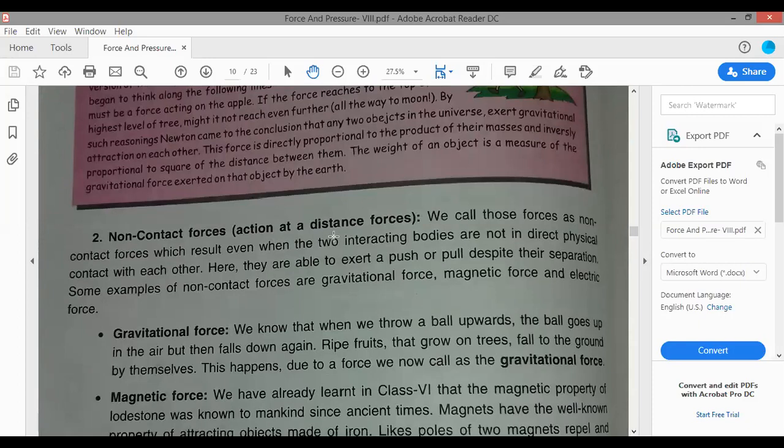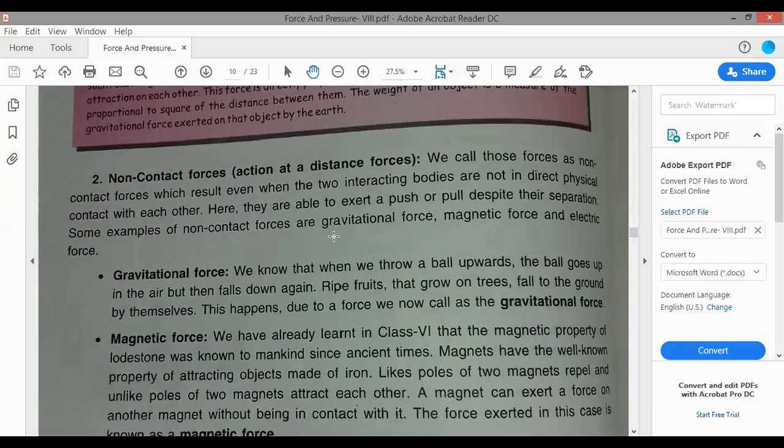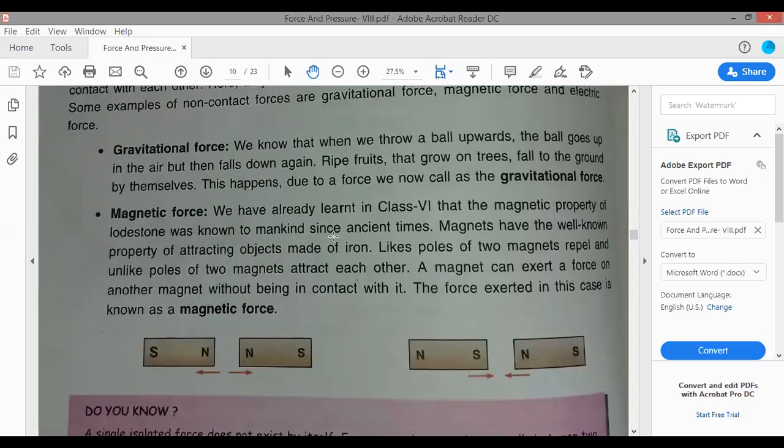For example, a ripe fruit falls from a tree. Now it falls towards the earth. Earth is exerting force on the fruit, but the earth and the fruit are not in touch with each other. So such kinds of forces are non-contact forces. That is, gravitational force is a non-contact force.